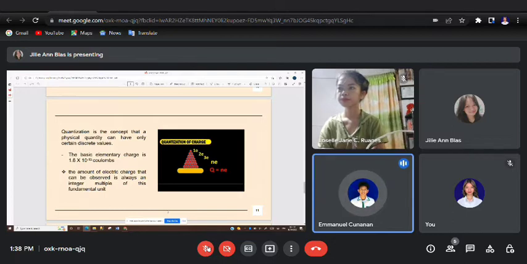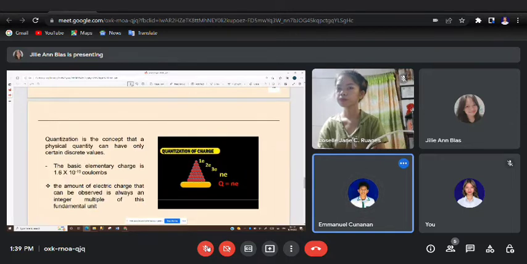And if you saw in the picture, that would be the quantization of charge.